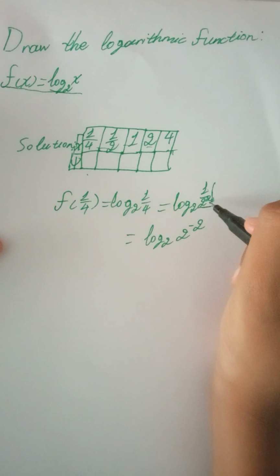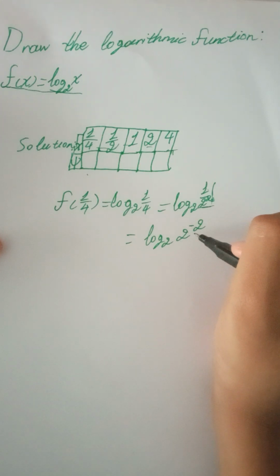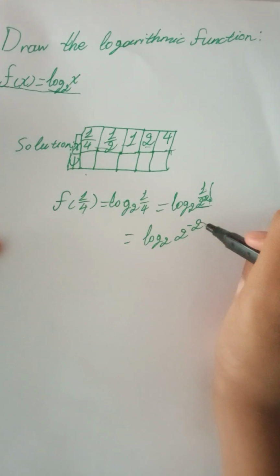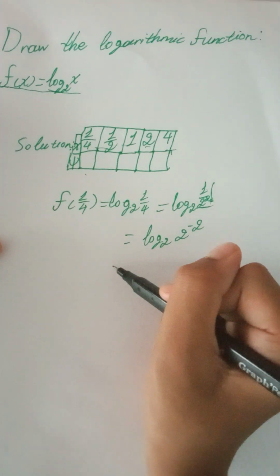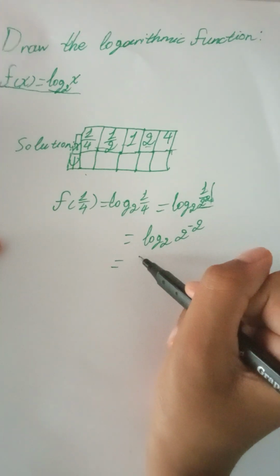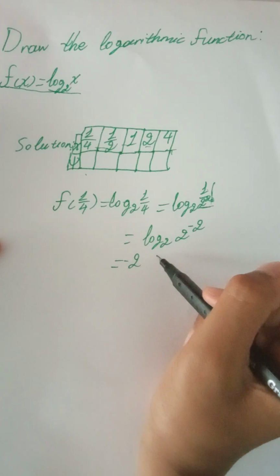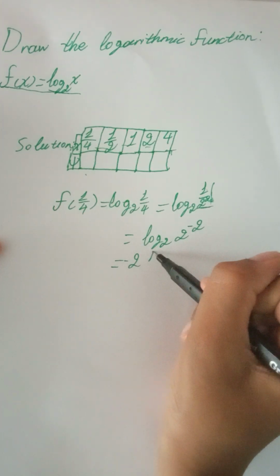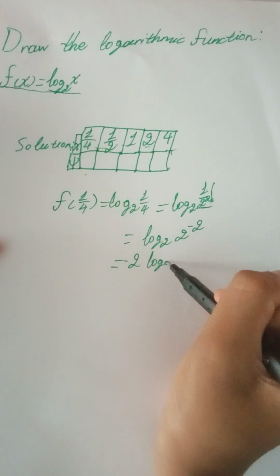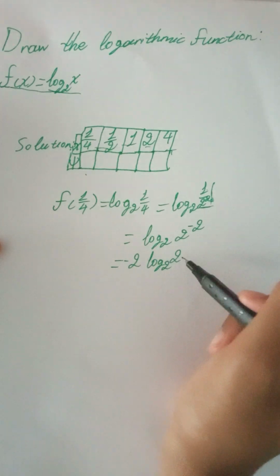So log base 2 of 2 to the power of -2. And all we need to do now is move the -2 to the front. So -2 times log base 2 of 2.